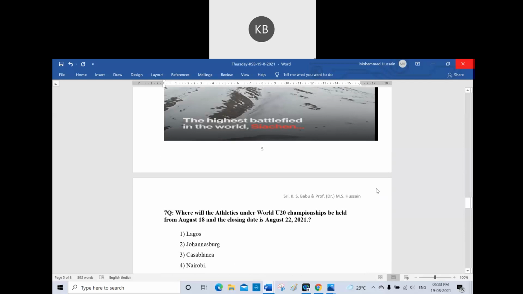Now, seventh question. Where will the World Under 20 Championships in athletics be held from August 18, with the closing date August 22nd, 2021? World Under 20 Championships, athletics. Where will they be held? Is it Lagos? Is it Johannesburg? Is it Casablanca? Is it Nairobi? Which one do you choose?